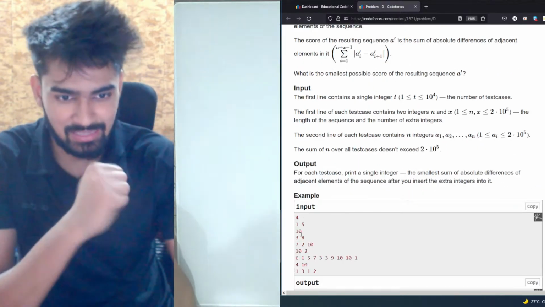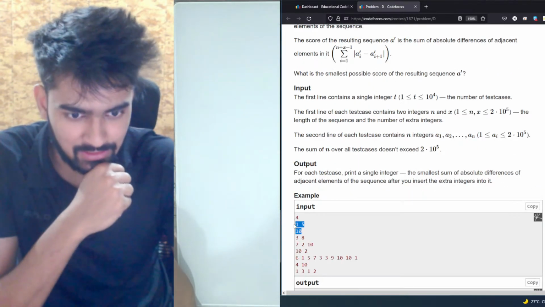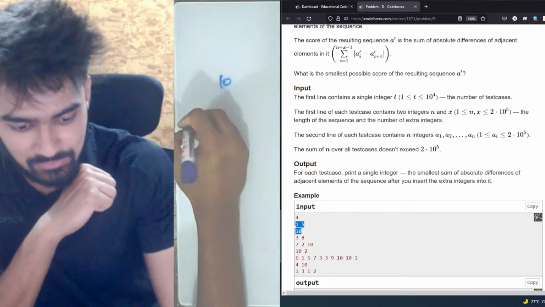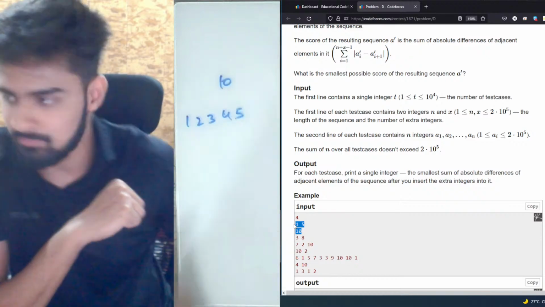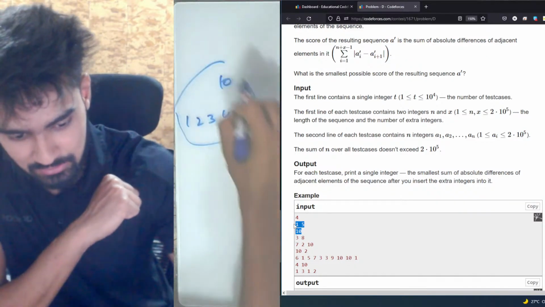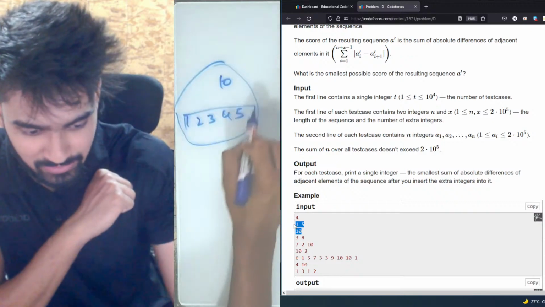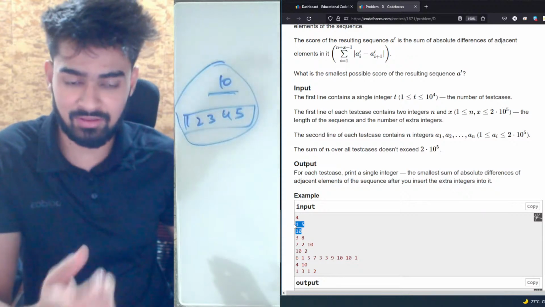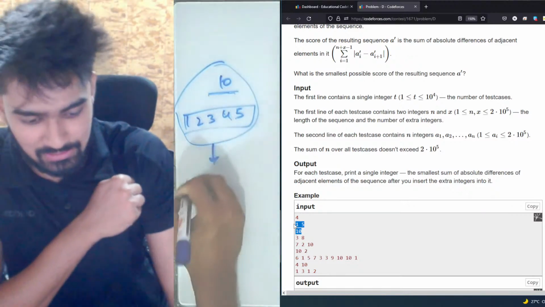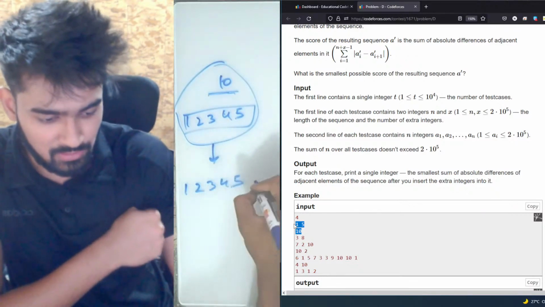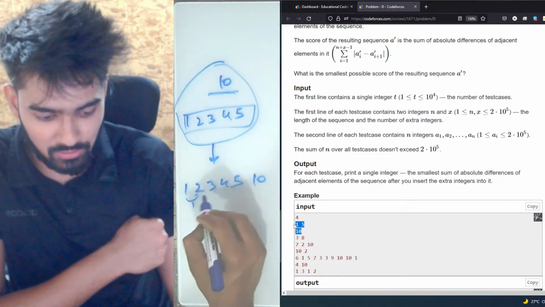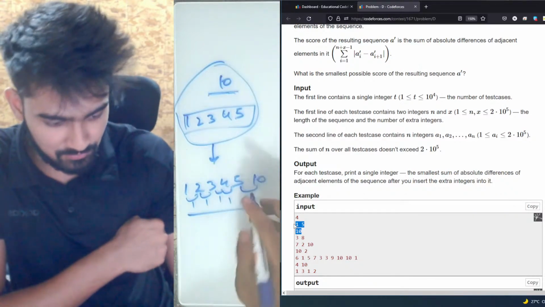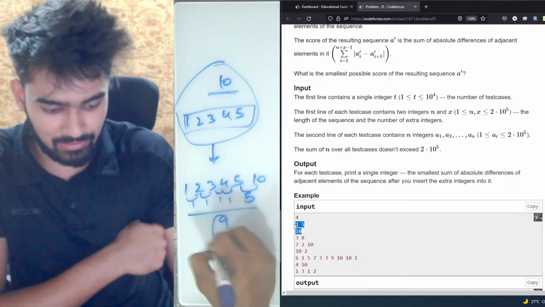Okay, so let's take the very first example again. We were given one element, which is 10, and we were given elements 1, 2, 3, 4 and 5 as well. Now we need to insert all these values in this array in such a way that the summation of the consecutive differences is least. For this one, the arrangement is 1, 2, 3, 4, 5 and 10. The difference of these two is 1, this is 1, this is 1, this is 1, and these two is 5. The summation of all these values becomes 9, and 9 is the answer.